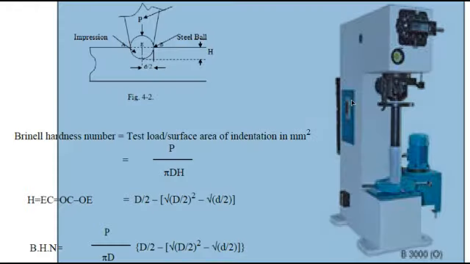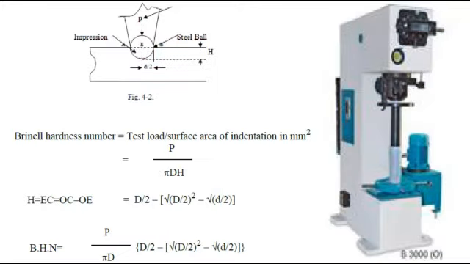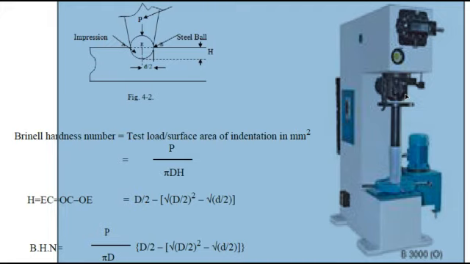This is the hardness testing machine that we are observing here. The specimen will be placed here and load will be applied with the help of leverage, in terms of kg force.